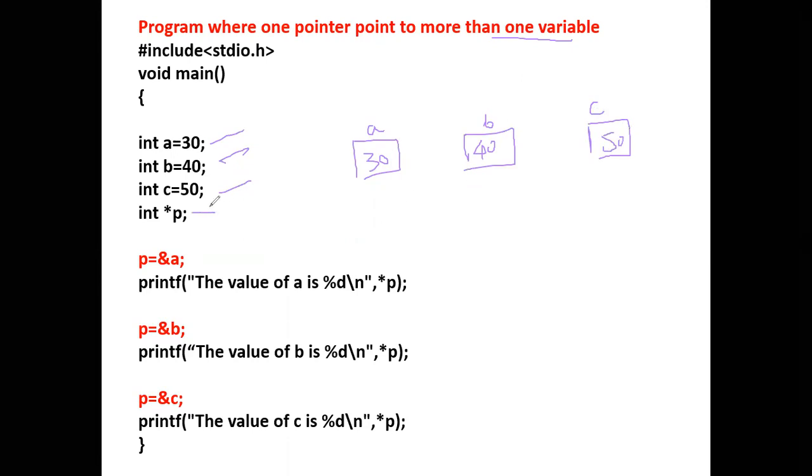We have declared a pointer P. This will have some address. Let me say these are the addresses. And this is a pointer, so even this will have some address.